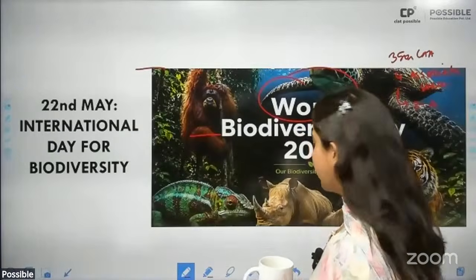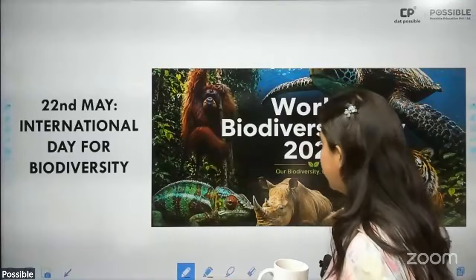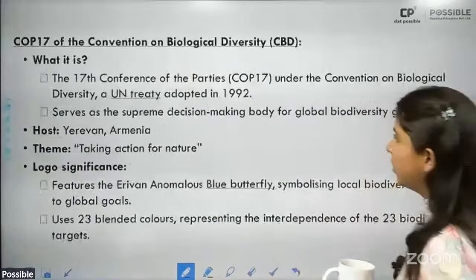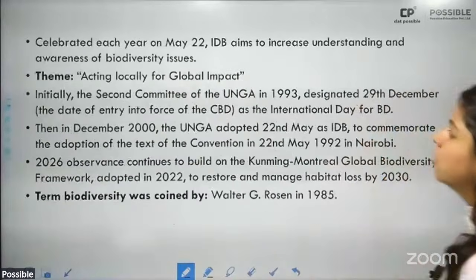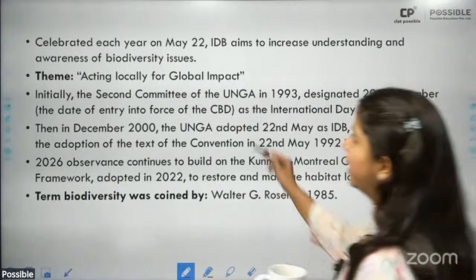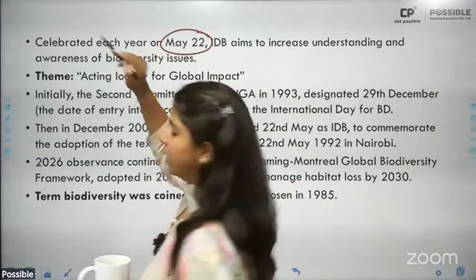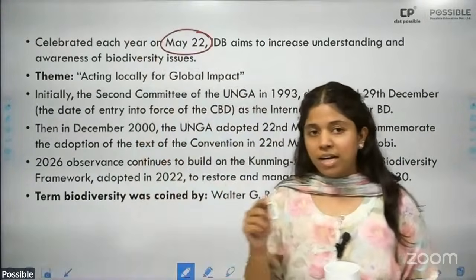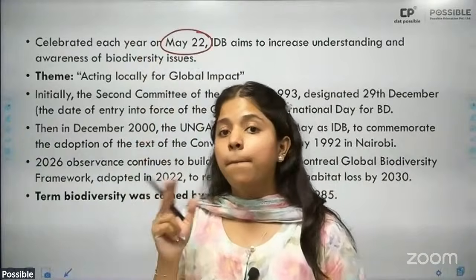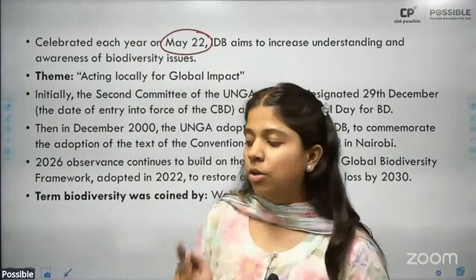All right. Then next is 22nd of May, which is celebrated as World Biodiversity Day. So it is celebrated every year on 22nd May. Do remember 22nd May is International Biodiversity Day. 22nd March is International Water Day.